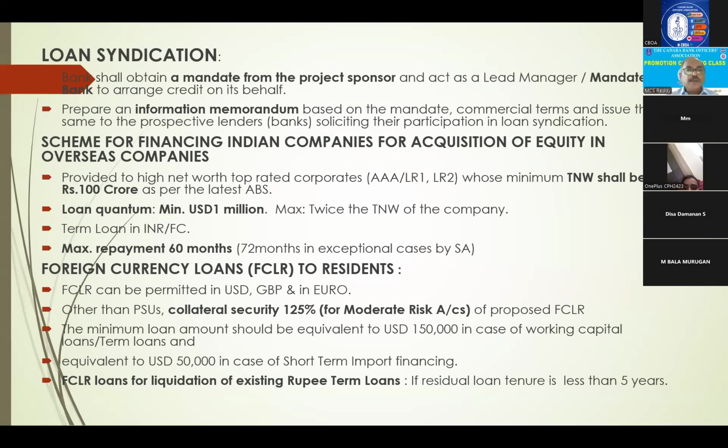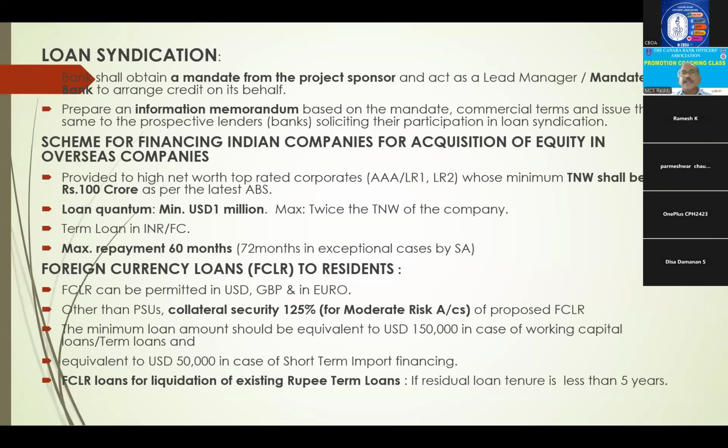Next, scheme for financing Indian companies for acquisition of equity in overseas companies. Suppose our Indian company wants to expand abroad. There they have to keep some equity, to acquire that, how much maximum will you give? So eligibility, first one is tangible net worth should be 100 crores. And minimum loan quantum is $1 million, maximum twice the tangible net worth of the company. And the term loan either in Indian rupees or in foreign currency. But maximum repayment is 60 months, can be extended to 72 months also.